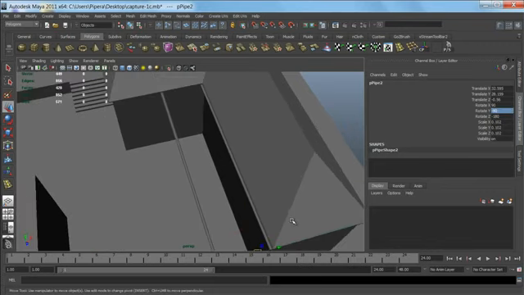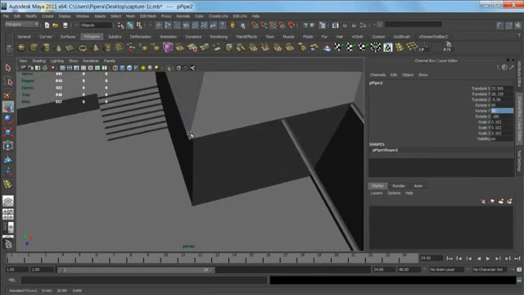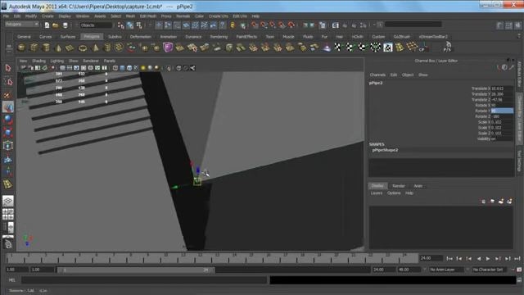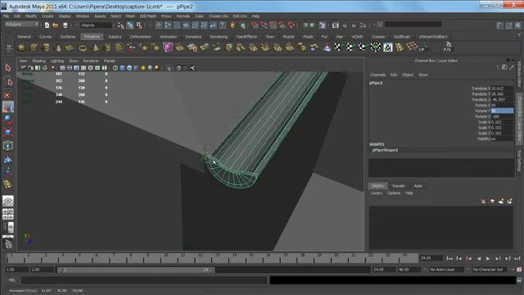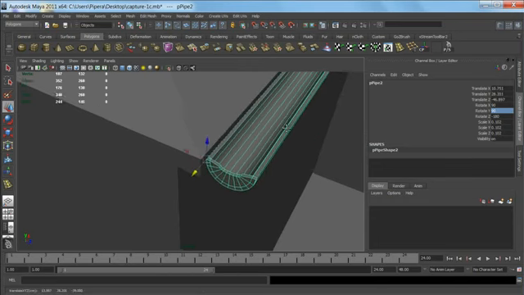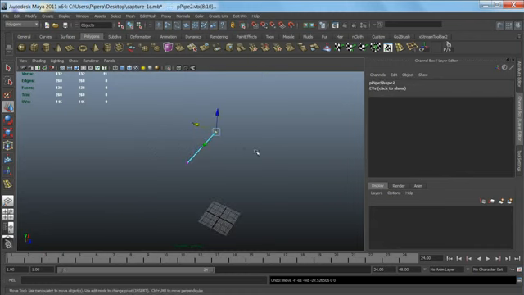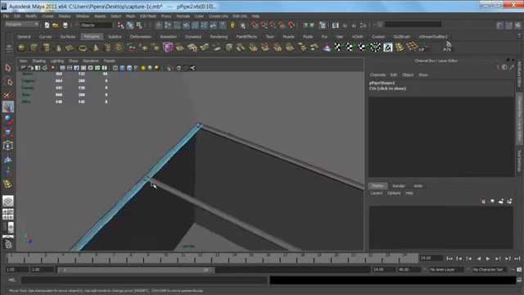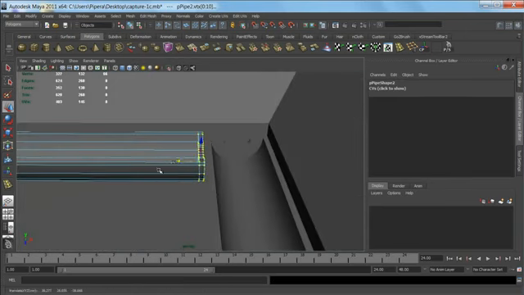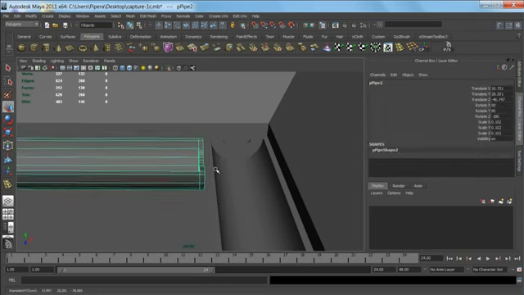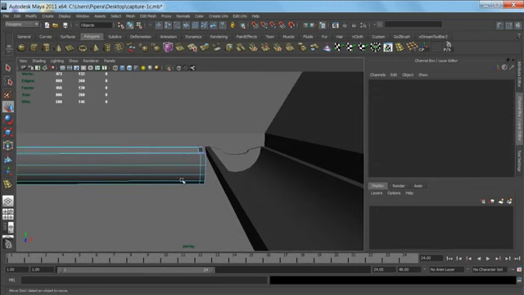I'm taking the duplicate drain pipe again. I'm just moving the pivot point so it can snap better to that side of the roof. Again, just moving it a little bit inward and taking the end vertices and placing them into position, also bringing the drain pipe in alignment with the other one.